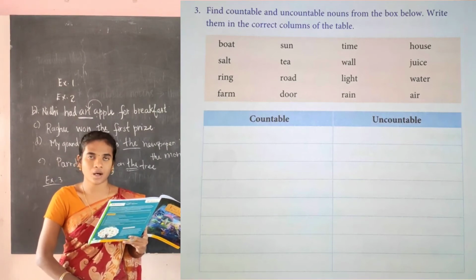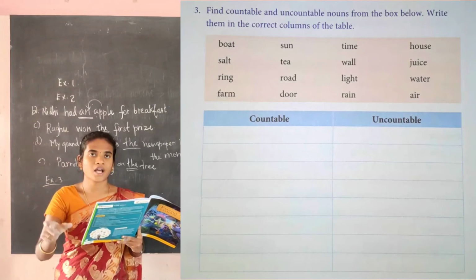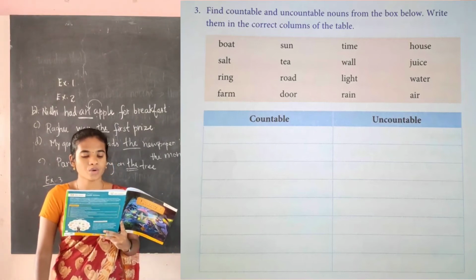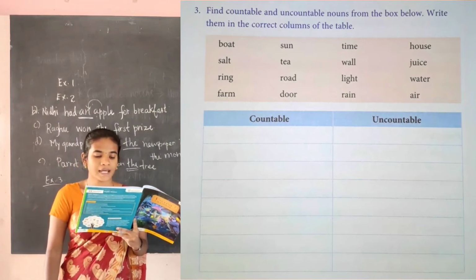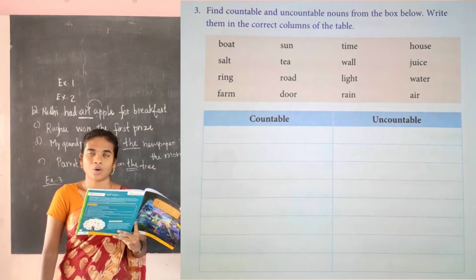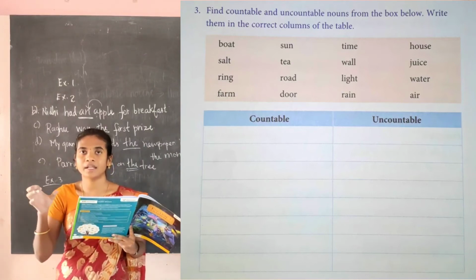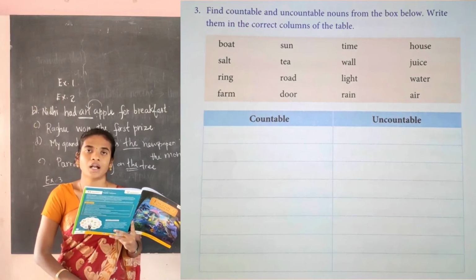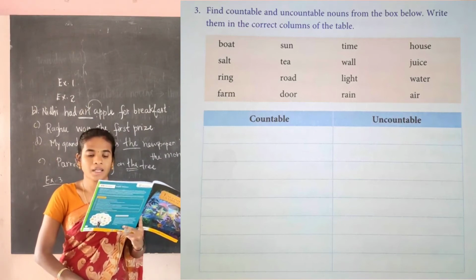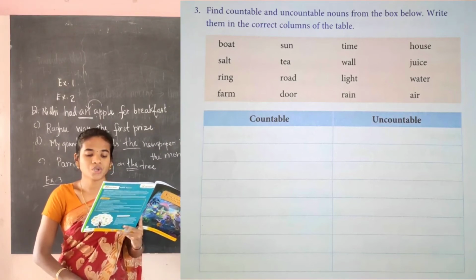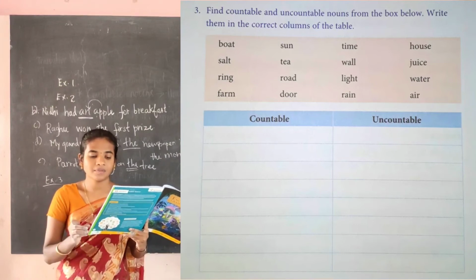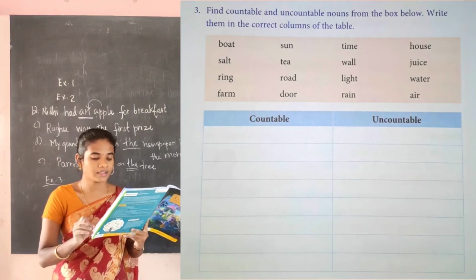Students, have you all written down? So I will read what are the words that have to be written in the countable nouns. Okay, the countable nouns are boat, ring, farm, sun, road, door, ball, house. Now I am going to read the words that are the uncountable nouns. The words are salt, tea, time, light, rain, juice, water, air. Again I am repeating: salt, tea, time, light, rain, juice, water, air.